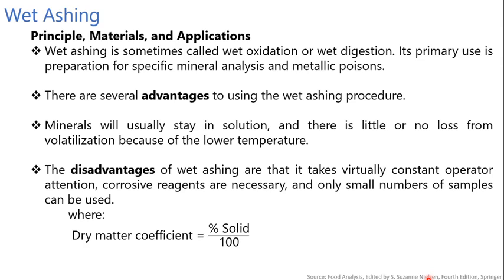Often analytical testing laboratories use only the wet ashing technique in preparing samples for certain mineral analysis, for example iron, copper, zinc and phosphorus, because losses would occur by volatilization during dry ashing. Means during dry ashing, these kinds of minerals get volatilized. That's why for those minerals we have to perform the wet ashing technique.